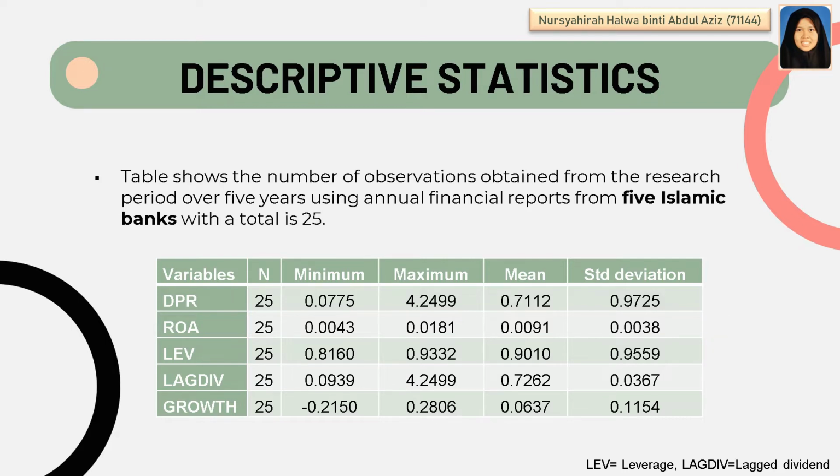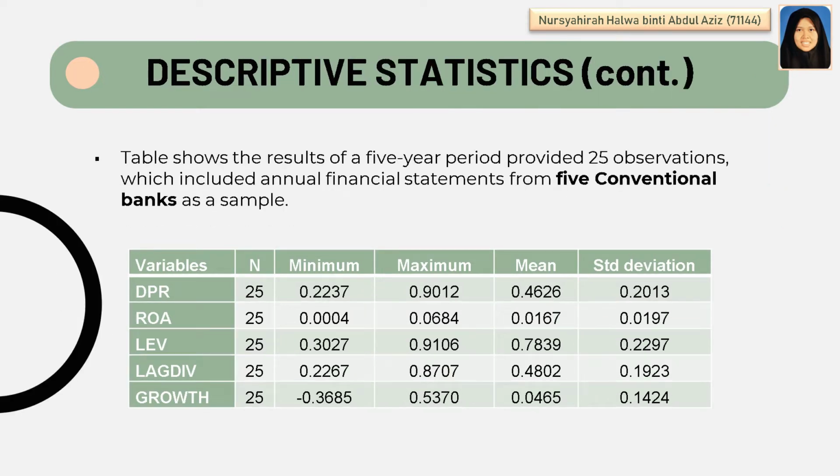The lowest value of growth is negative 0.2150. The highest growth is 0.2806. The next table shows the result of a 5-year period, providing 25 observations which include annual financial statements from 5 conventional banks as a sample. As you can see here, the lowest value of DPR is 0.2237 and the highest DPR value is 0.9012. Second, the lowest ROA value is 0.0004, the highest is 0.0684.